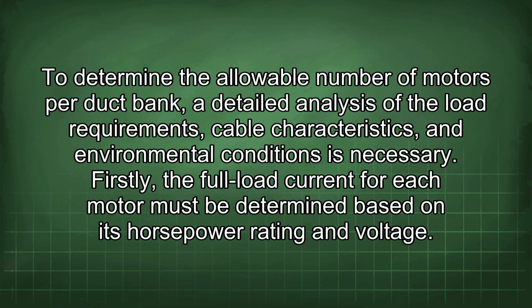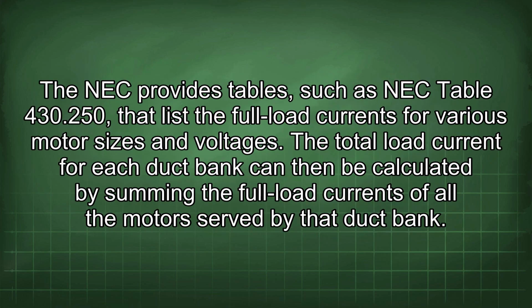Firstly, the full load current for each motor must be determined based on its horsepower rating and voltage. The NEC provides tables, such as NEC Table 430.250, that list the full load currents for various motor sizes and voltages. The total load current for each duct bank can then be calculated by summing the full load currents of all the motors served by the duct bank.